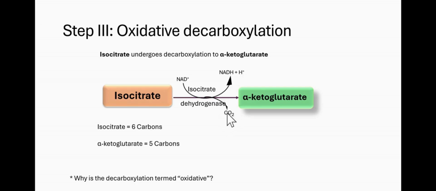And the enzyme also gives a hint about this oxidation. Oxidation is usually addition of oxygen or removal of hydrogen. That's why you have a dehydrogenase, it's removing hydrogen. So basically, it answers the question, why is this decarboxylation termed oxidative? Because in addition to decarboxylation, there is an oxidation happening to isocitrate.